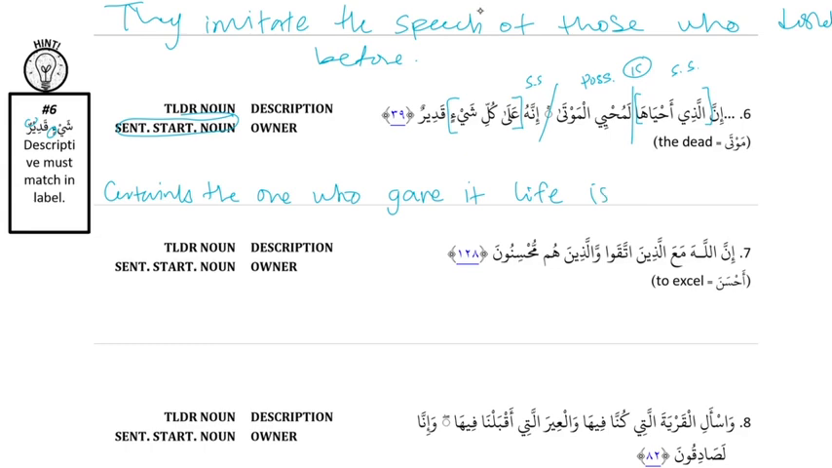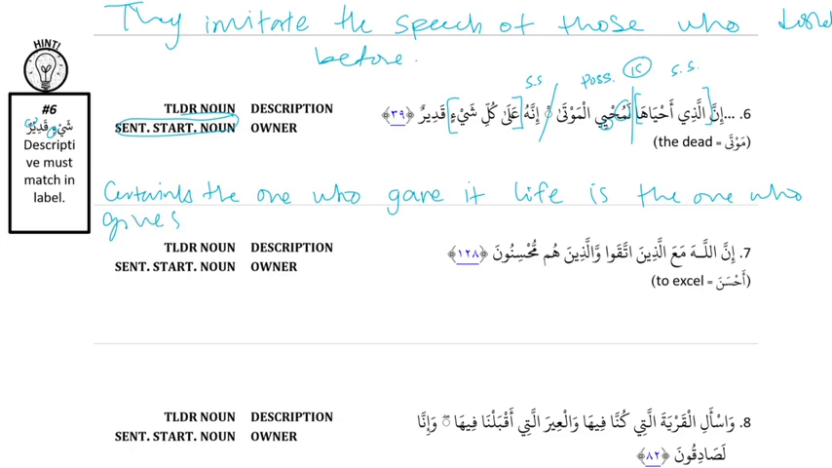It's an agent pattern. Yeah, so there's a mu followed by an E sound, second to last. And then if we switch the mu for a ya, yuhyi, which is to give life. So muhyi is one who gives life. So certainly the one who gave it life is the one who gives life, and then this is a possessive. Giver of life to the dead. Yeah, this is more natural. So it is the one who gives life to the dead.